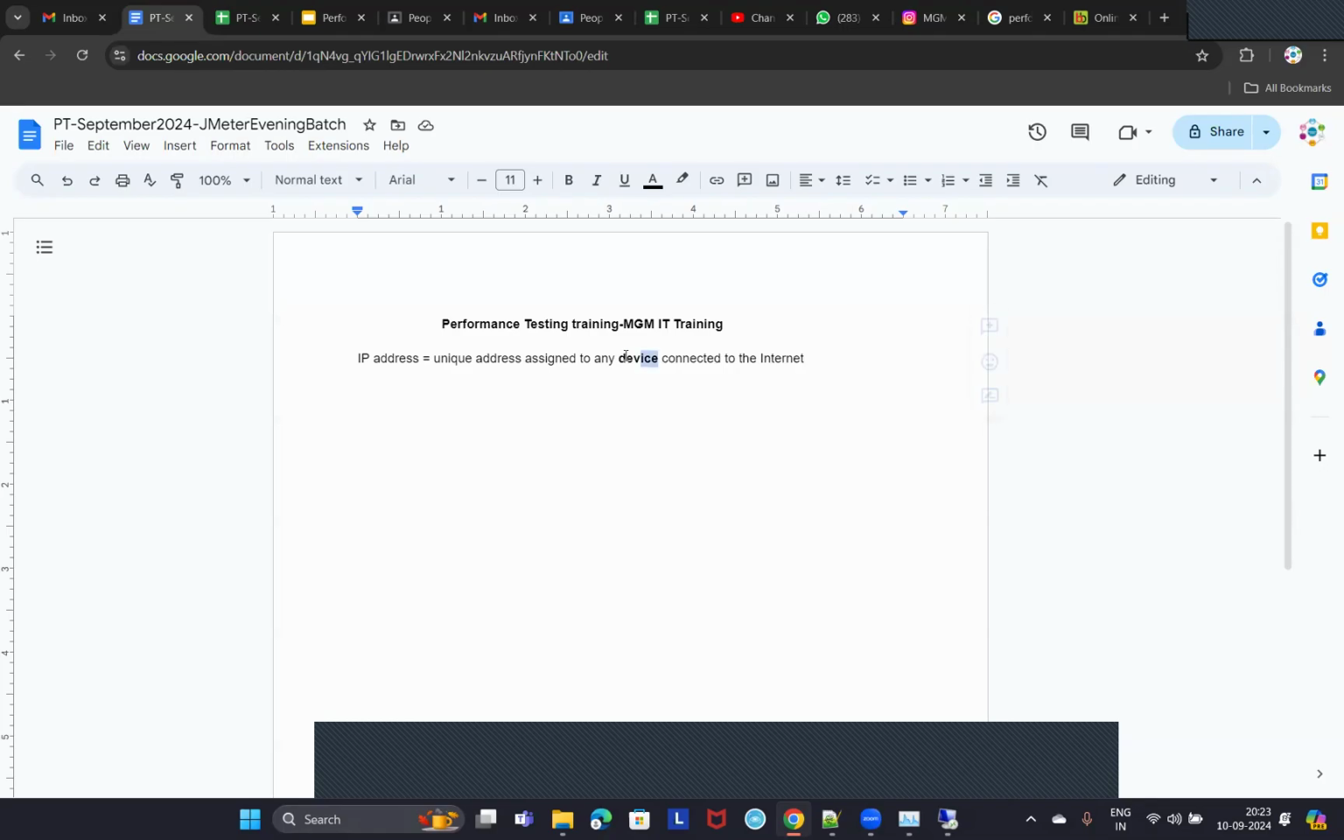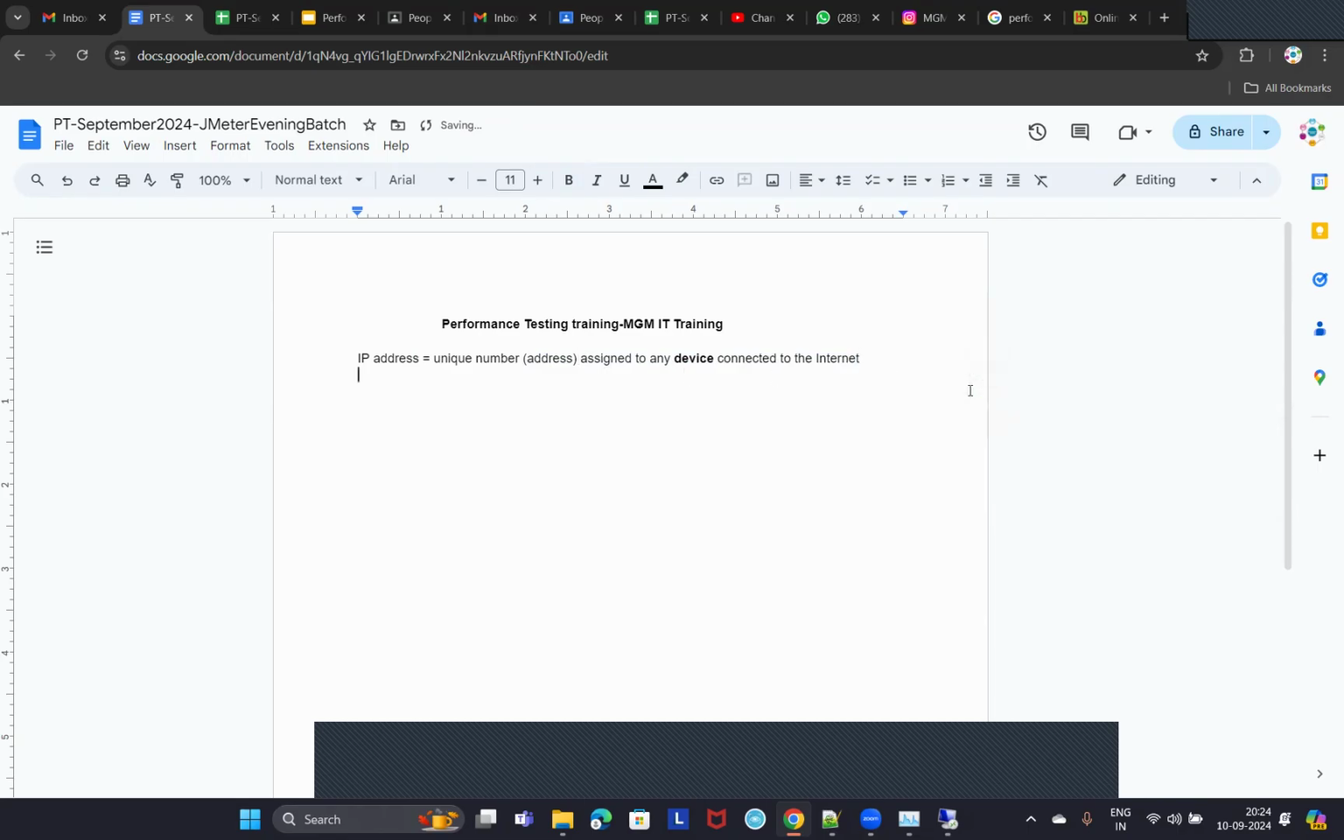Okay. Why should I call it a device? Let me explain. Not only computers, even a smartphone connected to the internet will have some IP address. Smart printers nowadays have an IP address, isn't it? Or you take a tablet, an iPad or something, right? Any smart device connected to the internet can have a unique address assigned to itself, and that unique number or unique address assigned to any device is called an IP address.